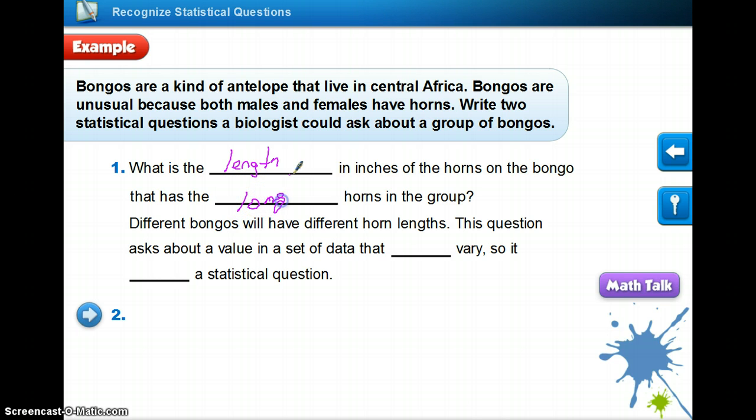Different bongos will have different horn lengths. This question asks about the value in a set of data that can vary. Remember, vary, or being different, or numbers that can change, is very important here.